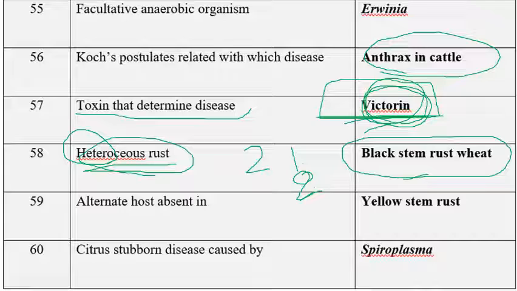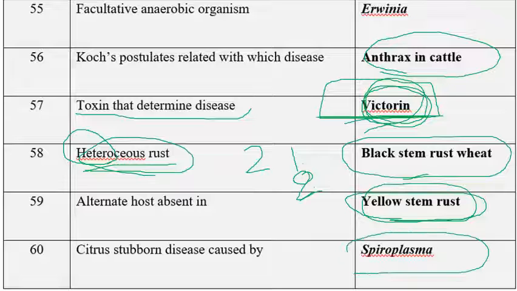Next one is alternate host is absent in. We know very well that for stem rust and orange rust we have alternate hosts. For wheat stem rust the alternate host is barberry. For orange rust the alternate host is Mahonia or Mahonia barberry. For yellow rust, we don't have any alternate host, or so far no alternate host has been discovered for yellow rust. The next one is citrus stubborn disease is caused by Spiroplasma.